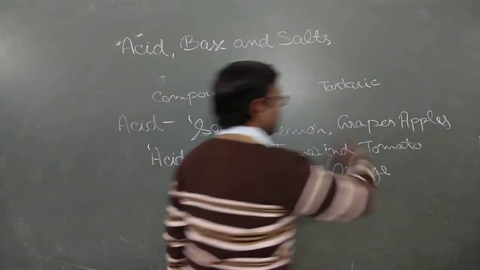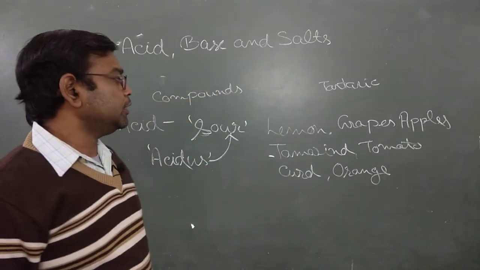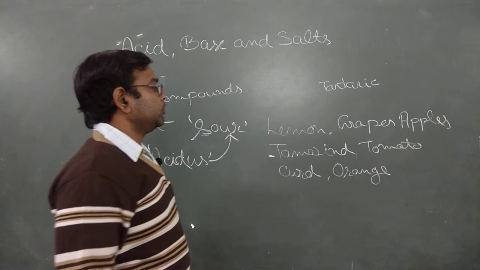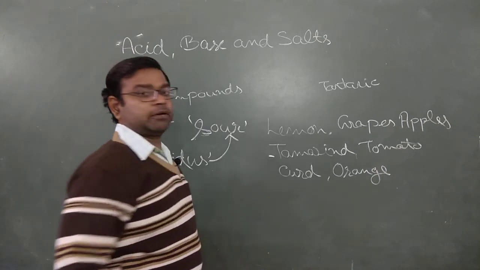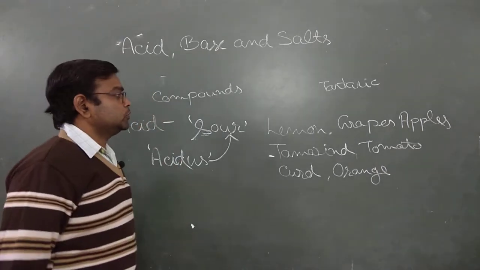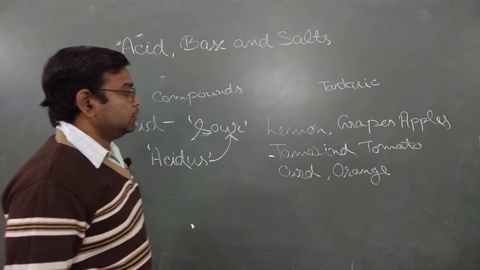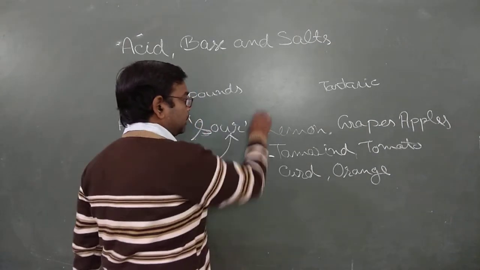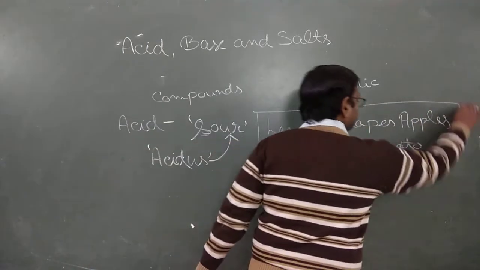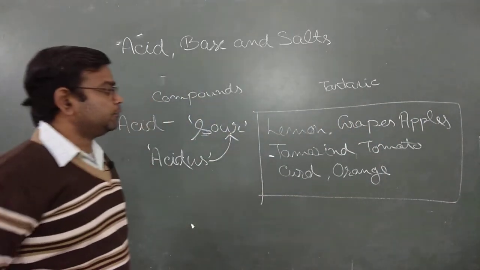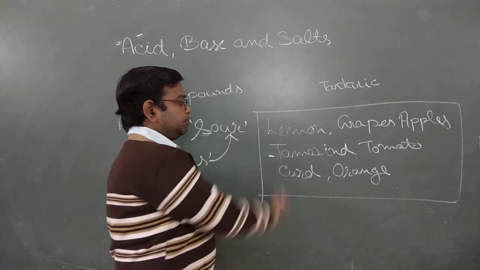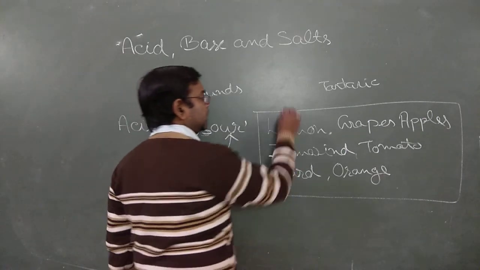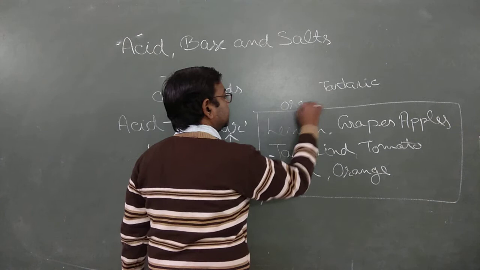So likewise you can read all these types of acid given in your book. I am not going to discuss each one by one, it will take too much time. So read by yourself, there must be a table in your book. Now, all these acids are found in plants or living organisms, so these types of acids are known as organic acids.